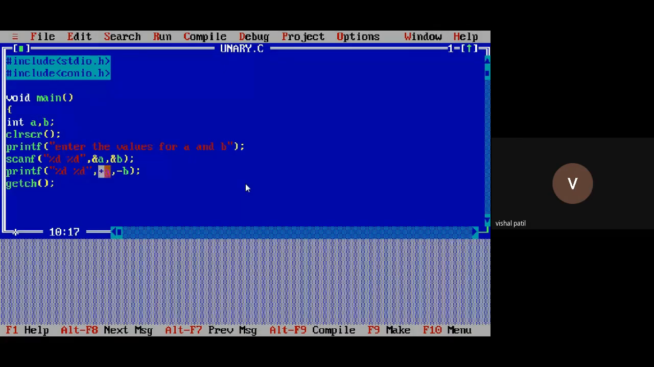Remember, this is unary plus and unary minus. It is different from the arithmetic operator. This comes under unary operators, and the arithmetic operator comes under the binary category.